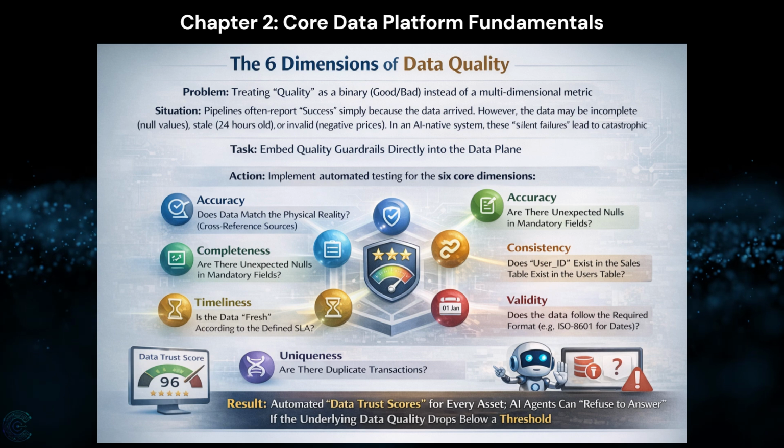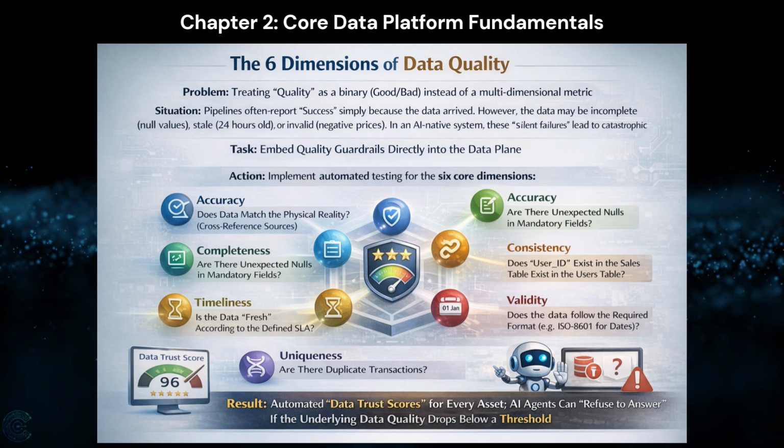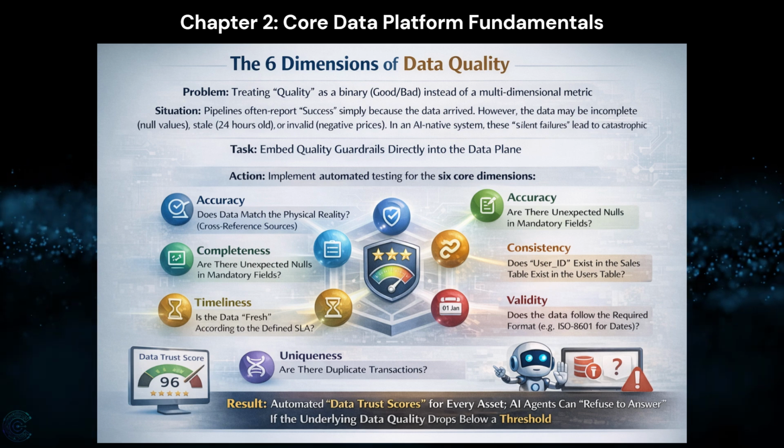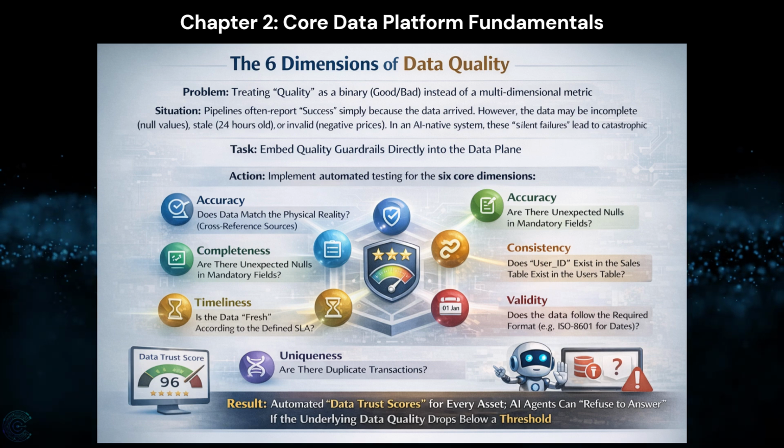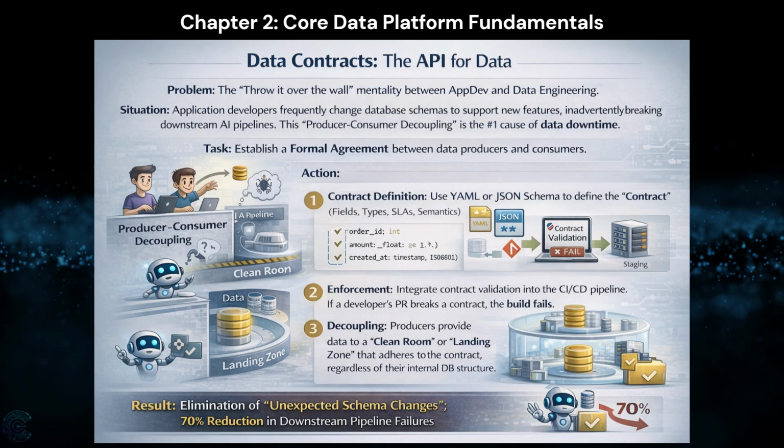Result: automated data trust scores for every asset. AI agents can refuse to answer if the underlying data quality drops below a threshold. Data contracts, the API for data.